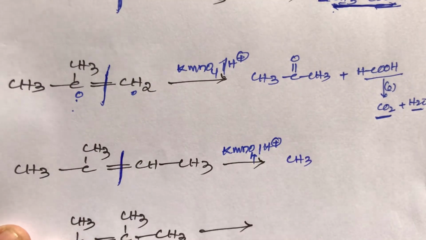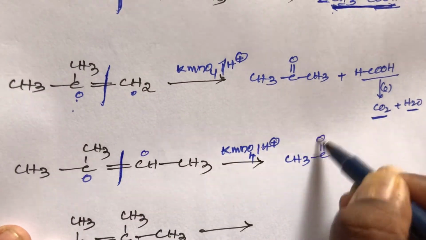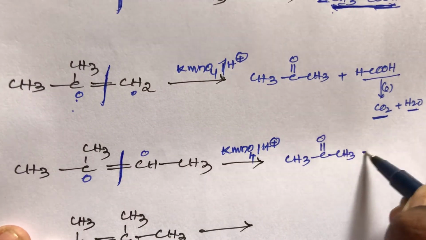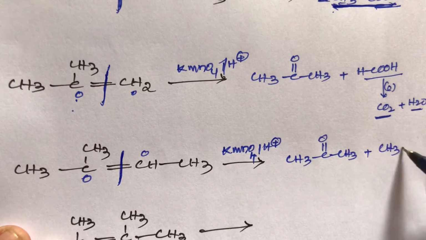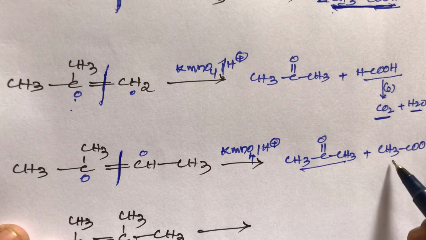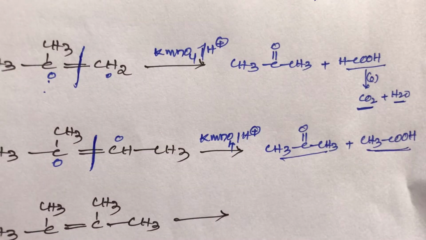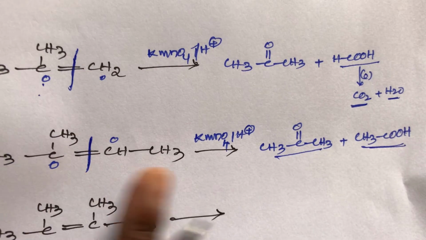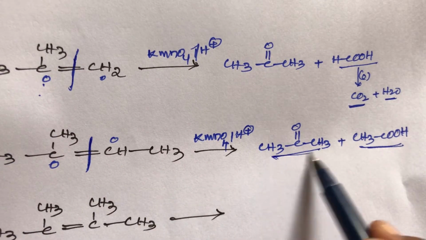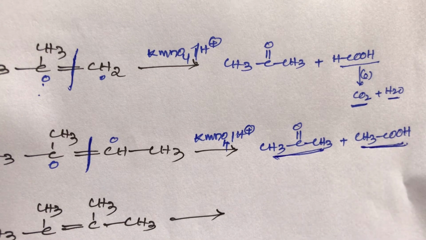Here the bond is cleaved, put one oxygen here and one oxygen here. That gives CH3COCH3 and another one is CH3COOH. One is acetone, another one is an acid. This is the simple trick, student. On oxidation with KMnO4 this unsymmetrical alkene gives acetone and acetic acid.